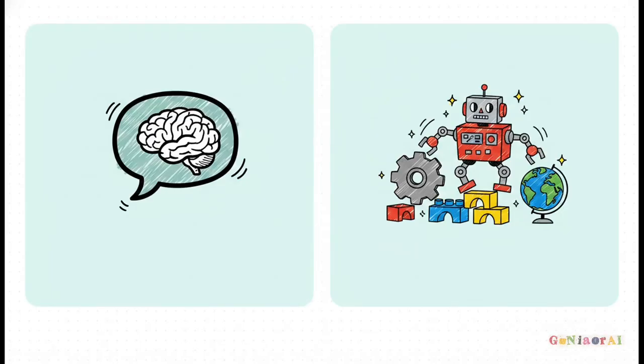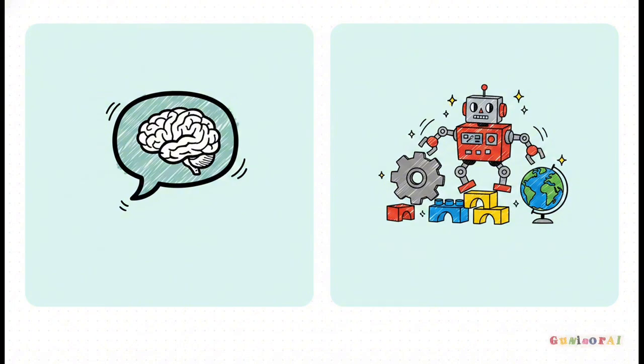A normal large language model? It's chat-based. It just generates text. Think of it like a really smart consultant. You ask it for a recipe, and it gives you a list of ingredients. It answers you, and then it just stops. An AI agent, on the other hand, is autonomous. It's action-oriented. It doesn't just give you the recipe, it logs into your grocery app, adds the items to your cart, and actually orders the ingredients right to your front door. So while a normal LLM just talks to you, an agent takes real-world action to accomplish a goal.